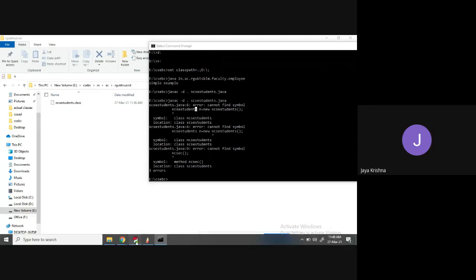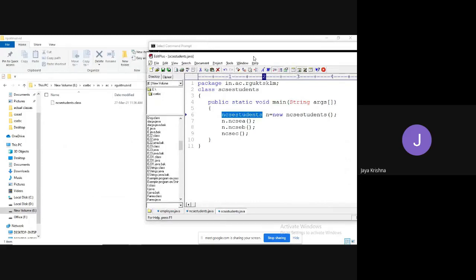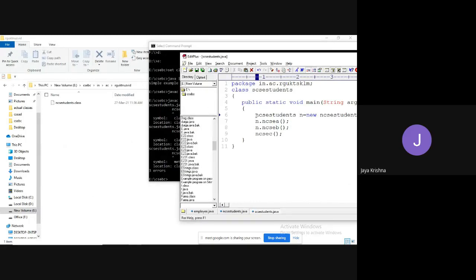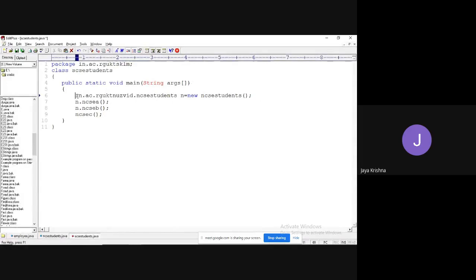I want to modify in the code, right? Just see. Fully qualified approach means the class file is available in the folder, meaning the present working directory, CSCBC, in that in folder, in that AC folder, in that rgukt newswood. Now, which reference is going to go for the current directory, in that in folder, AC folder, rgukt newswood, then it is going to find the NCSC students class file.